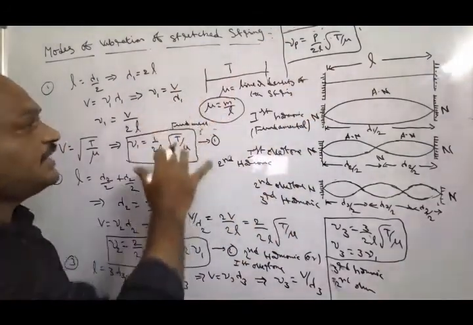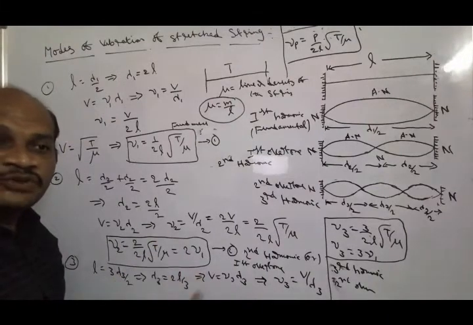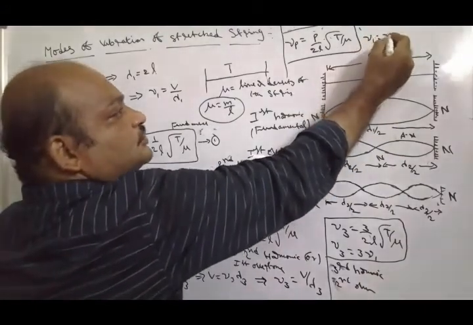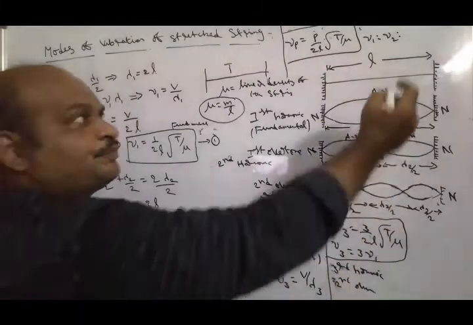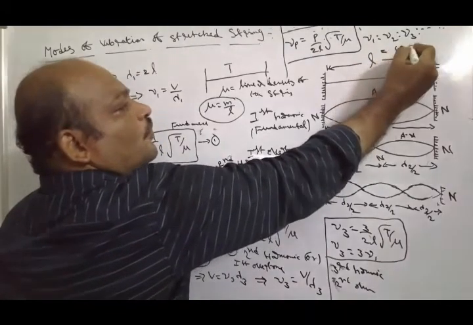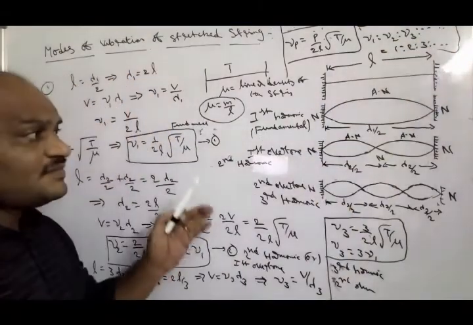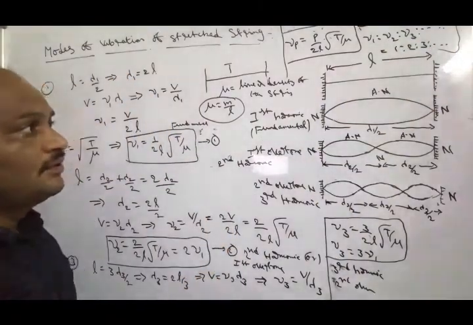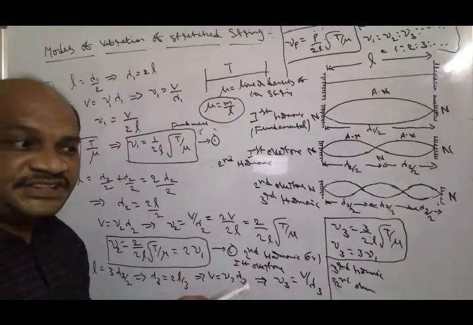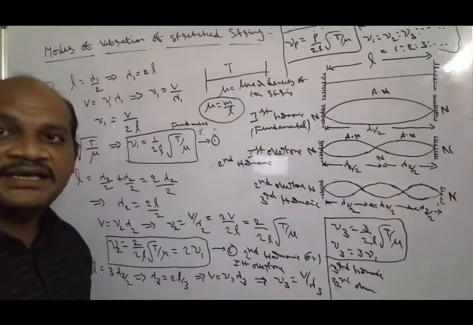At the same time, from this explanation we observe that the ratio of fundamental, first overtone, second overtone frequencies can be written as nu 1 is to nu 2 is to nu 3 is to and so on, equal to 1 is to 2 is to 3 and so on. This is the explanation of modes of vibrations along a stretched string and their frequencies. Next we continue with the laws of transverse wave along a stretched string.